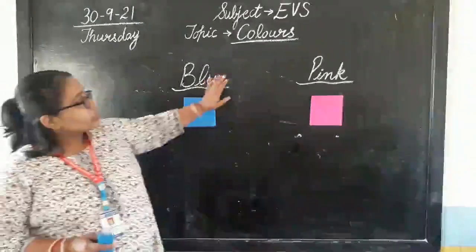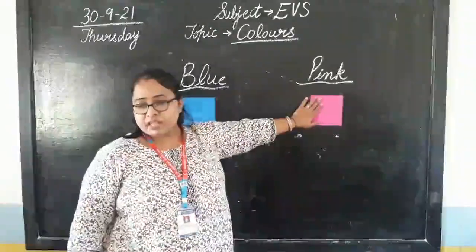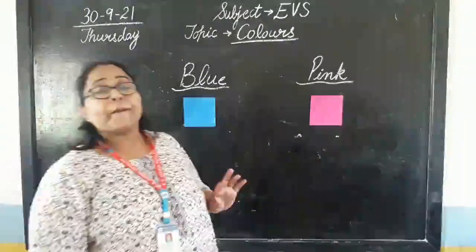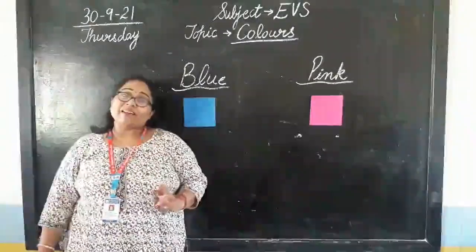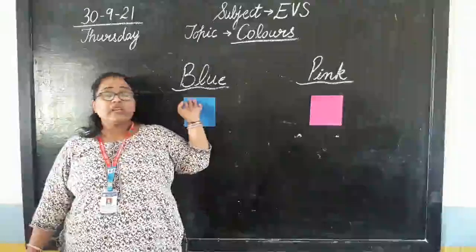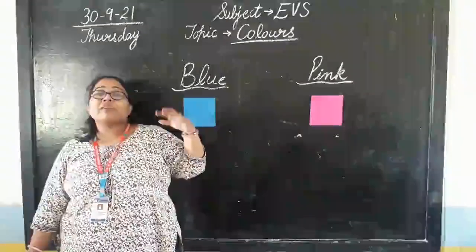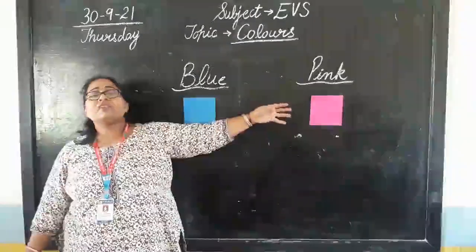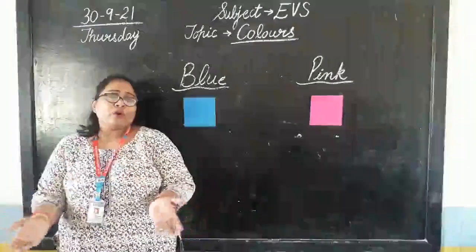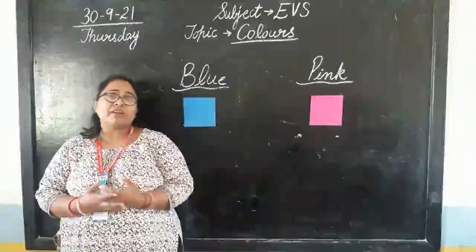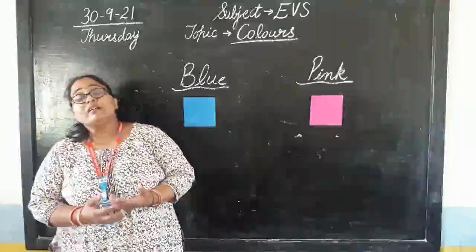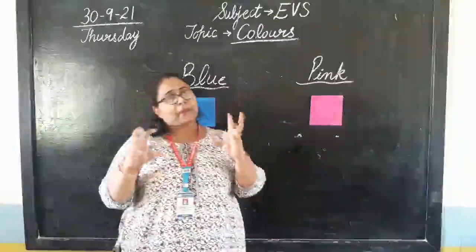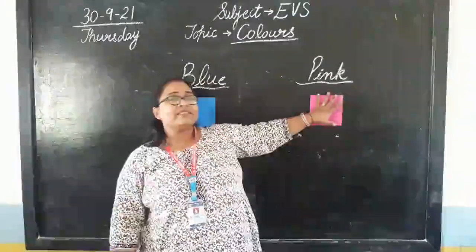Which is this color? What color is this? Can you tell me? It's a pink color. So this color is generally, blue color is generally favorite for boys. And pink is generally not, I don't know about everyone, but mine it's favorite, it's generally favorite for girls. Girls क्या करती हैं? उन्हें सब कुछ pink, pink, pink, pink, isn't it? So it's a girl's color.